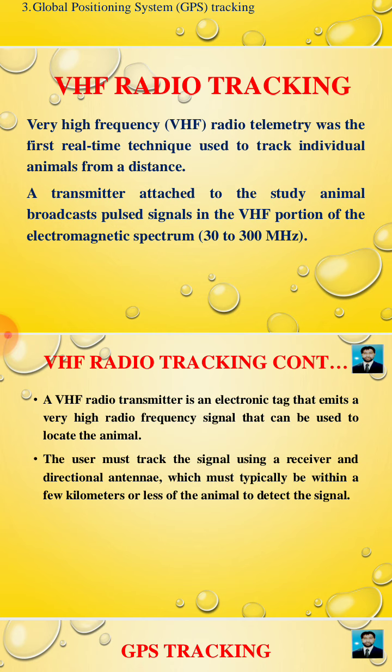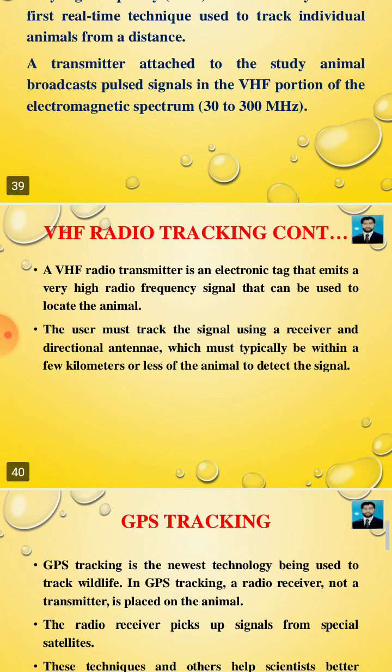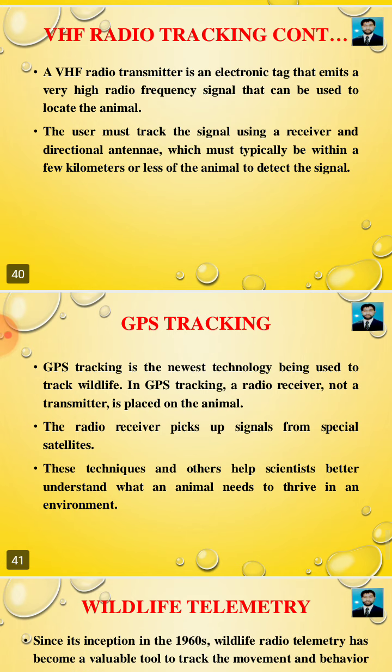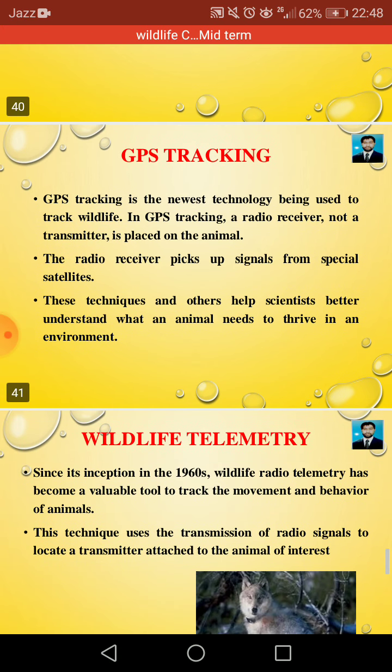Very high frequency radio tracking. Radio telemetry was the first real-time technique used to track individual animals from a distance. A transmitter tied to the animal broadcasts pulse signals in the VHF portion of the electromagnetic spectrum. A VHF radio transmitter is an electronic tag that emits very high frequency radio signals that can be used to locate the animals. The user must track the signal using a receiver and directional antenna, which must typically be within a few kilometers or less of the animals to detect the signal.